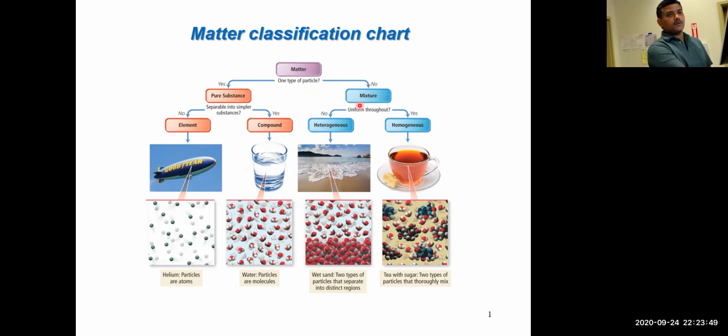Okay? Let's go back to the right side of the flowchart, where the matter does not contain one type of particle. In that case, we call that type of matter a mixture. That mixture can be of two different categories. It could be homogeneous if it is uniform throughout, or it could be heterogeneous if it is not uniform throughout. A homogeneous mixture is when you mix two or more components together, and they make a uniform solution where you can no longer tell the difference between which and which.